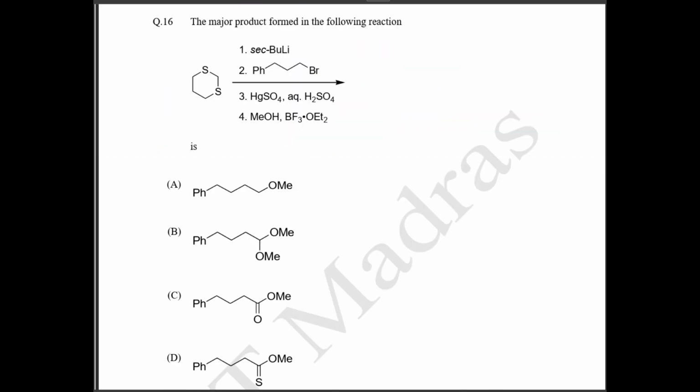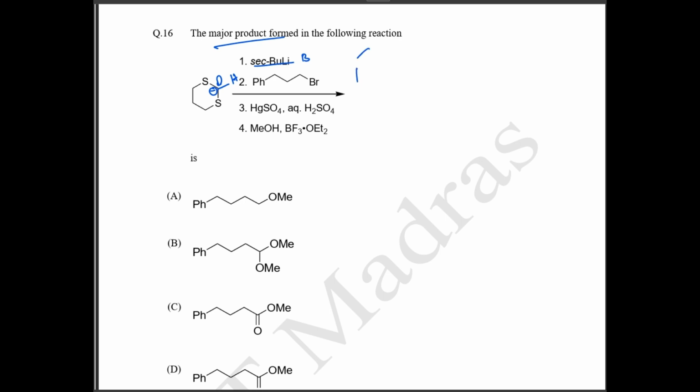Okay. 16th question. Here again they are asking about the major product. Now we have your dithio groups like this. They have given secondary butyl lithium. Secondary butyl lithium is a very good base. So this is going to abstract the most acidic hydrogen and thereby it's going to form your carbanion. So this is going to form your carbanion like this. Oh, sorry.